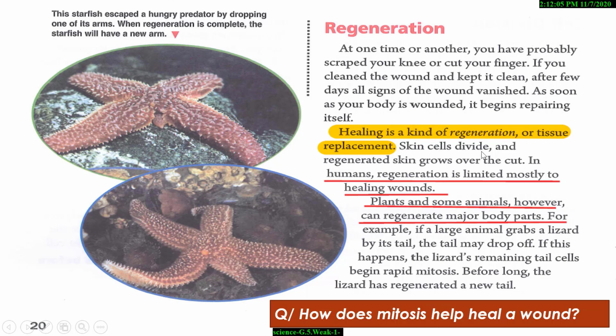Skin cells divide and regenerated skin grows over the cut. In humans, regeneration is limited mostly to healing wounds, but plants and some animals can regenerate major body parts. Humans can't regenerate major body parts. Just plants and some types of animals can. Example, the starfish. A starfish escapes a hungry predator by dropping one of its arms. When regeneration is complete, the starfish will have a new arm.